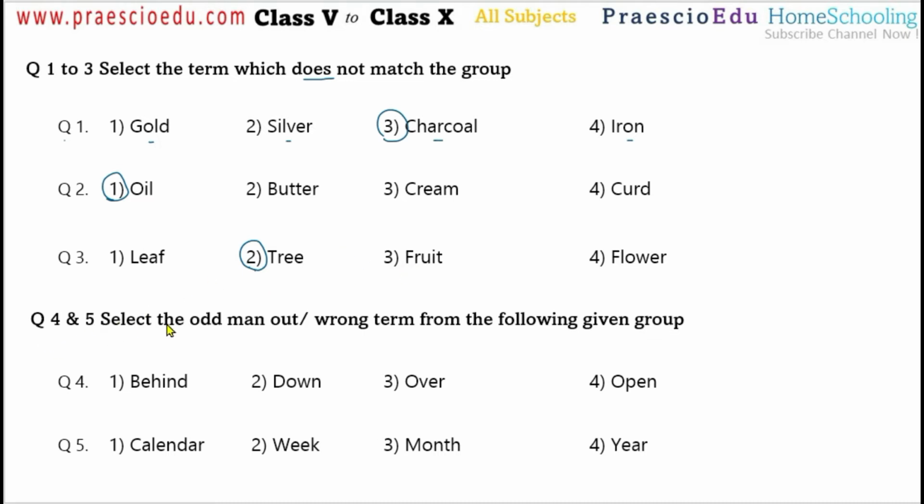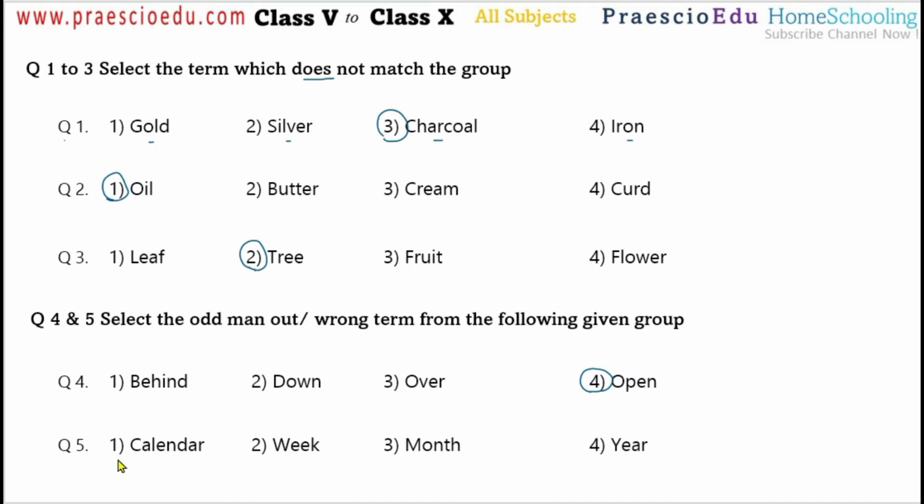Now question number 4 and 5, select the odd man out, or we can say the wrong term from the following given group. So question number 4, behind, down, over, open. In this one open is a different one, so option number 4 is the correct one, because all others are prepositions. Open is not a preposition.